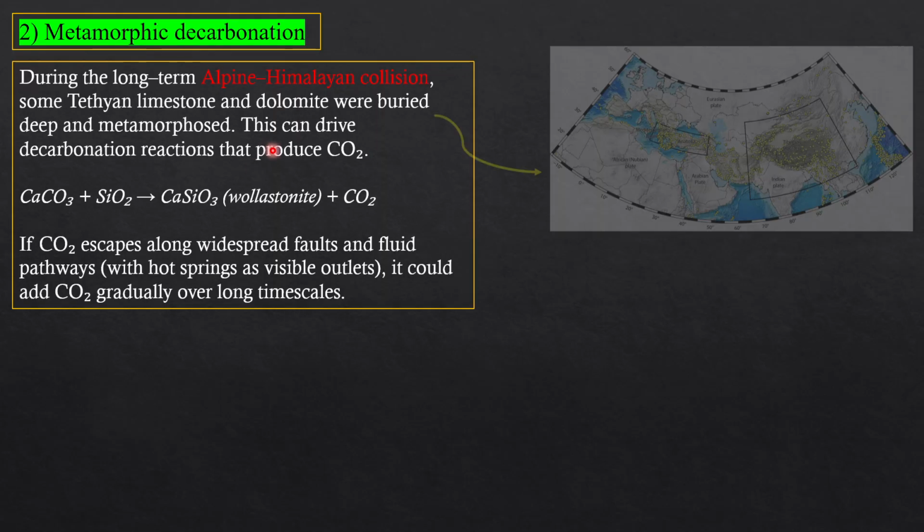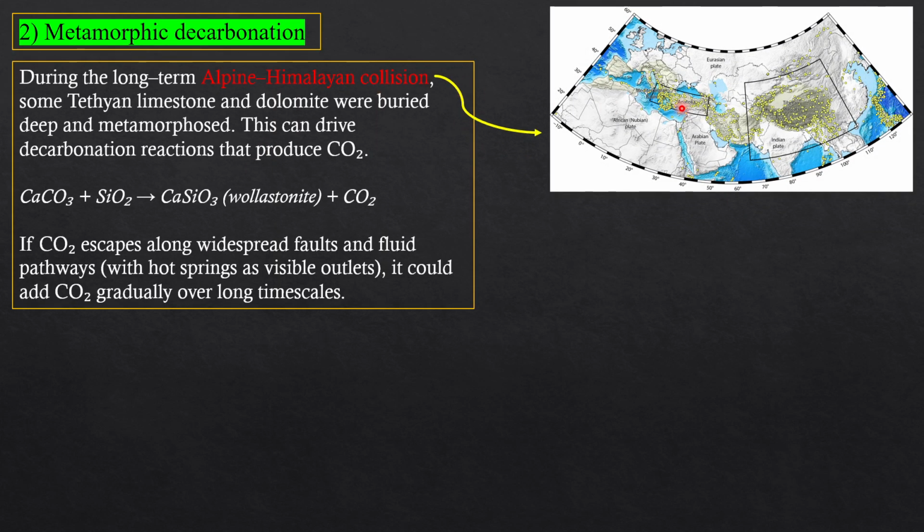Metamorphic decarbonization. This is another second theory. Some people say that due to the tectonism at the Eocene time, the Alpine and Himalayan orogeny, the Tethys subducts, and the calcium carbonate limestone of the Tethys reacts with silica magma, forming the calcium silicate wollastonite and also carbon dioxide. This carbon dioxide comes out continuously along the faults of the different Himalayan orogeny.